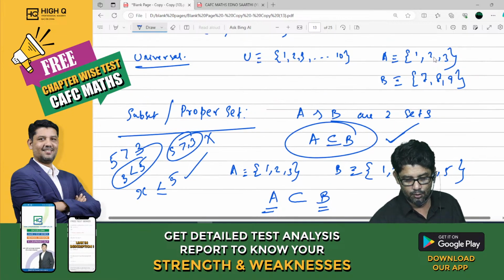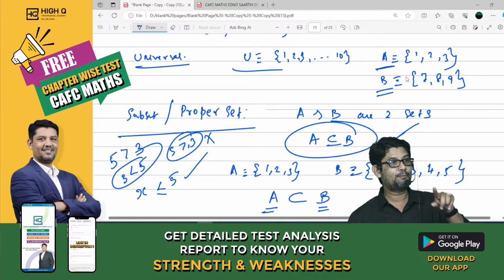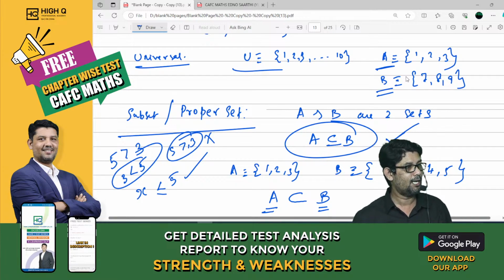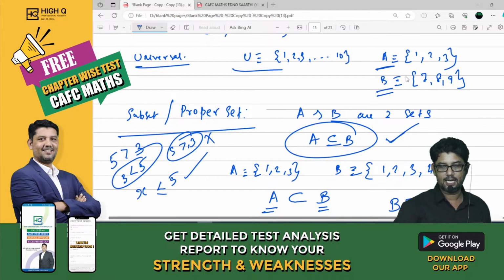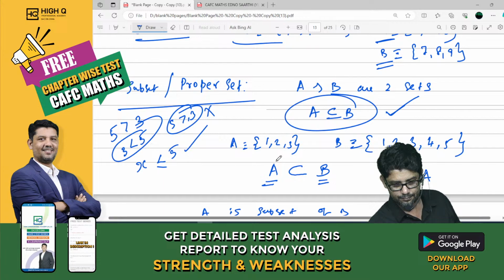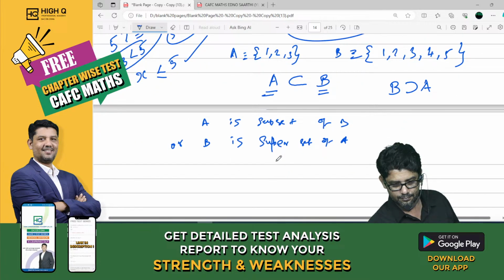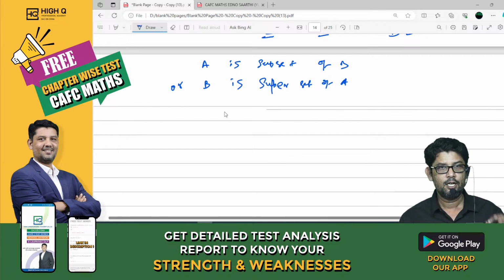Fine. Now, in this case, look at this universal set. Set A and set B, both are subsets of U. Am I right, my dear? Both are subsets of U. Therefore, U is the universal set. My dear, so far any doubt you have got, please ask me now. Yes. Fine.